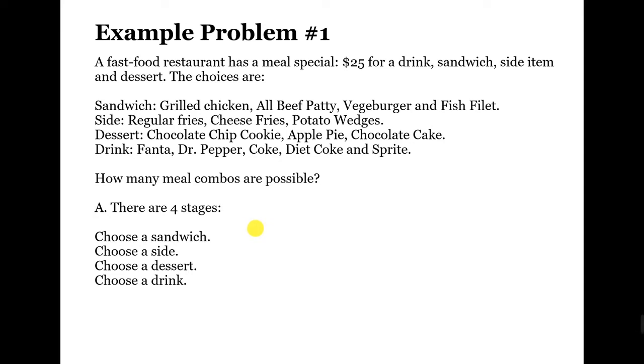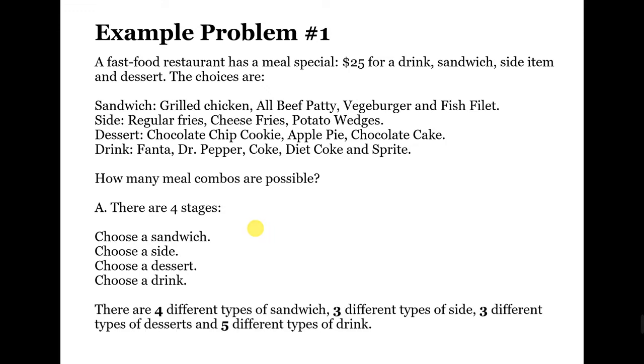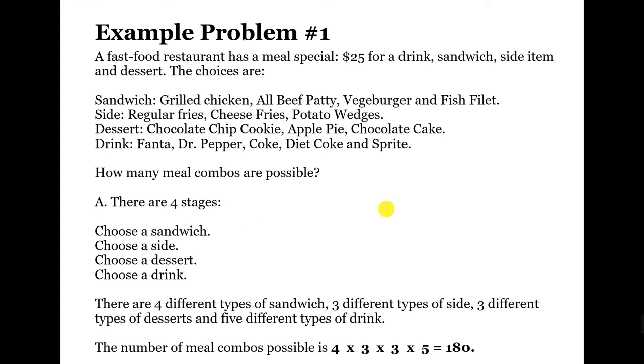And the last one, we have 5 different types of drinks. So, we need to find the product of all alternatives. Therefore, the number of meal combos possible is equal to 180.